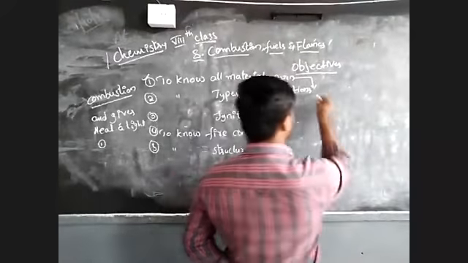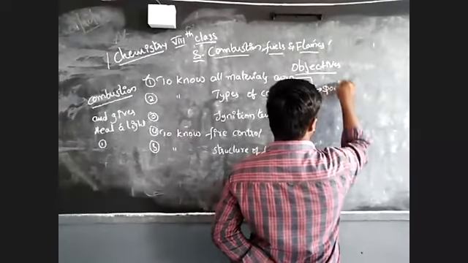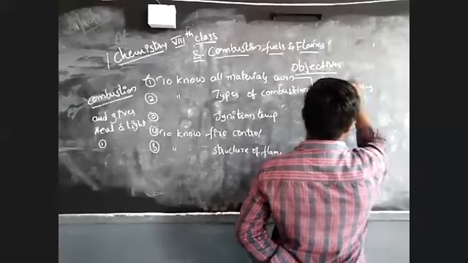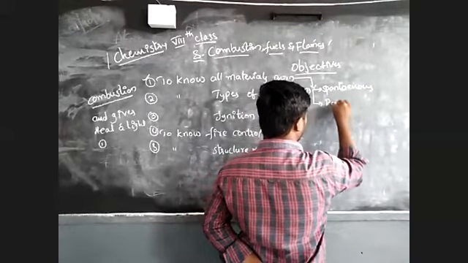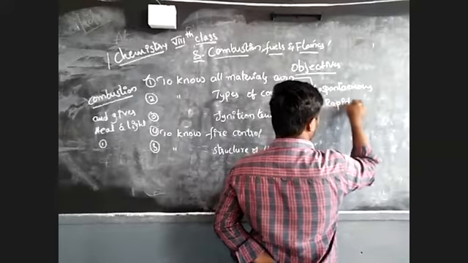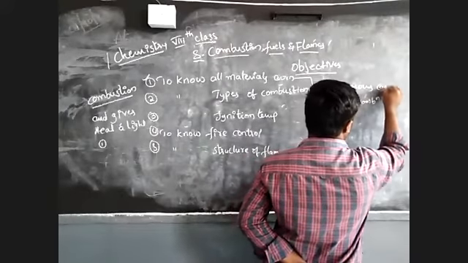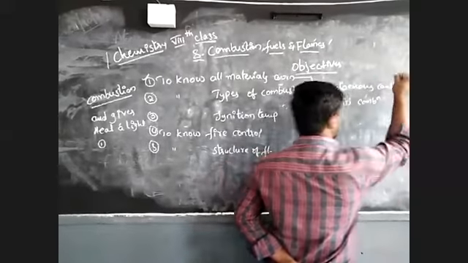First one is spontaneous combustion, and the second one is rapid combustion. So two types of combustion are there.